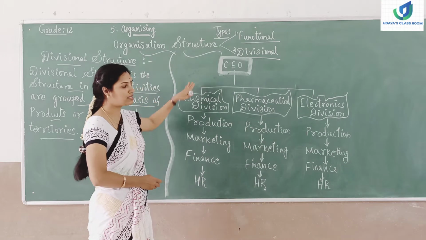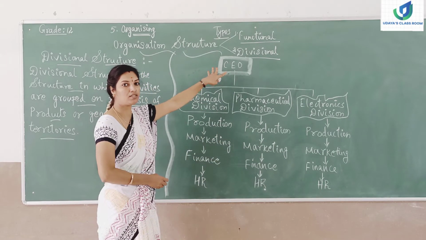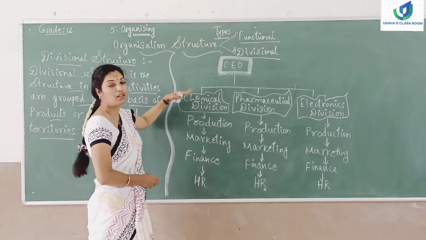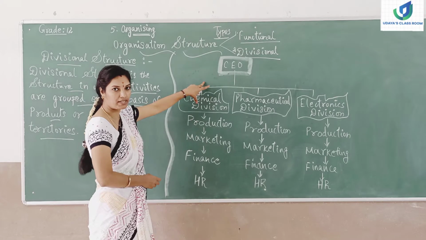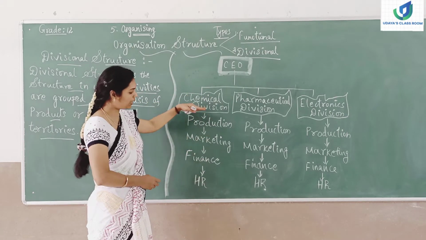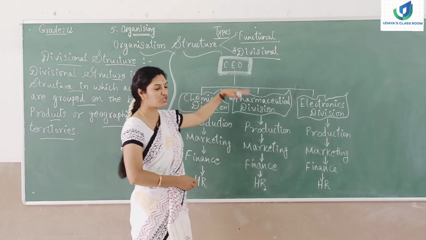So what we can understand from this divisional structure is, the top CEO will be there, and under the CEO, all these divisions will be coming. The divisional head will be taking care of the particular division. Under the divisional head, all the departments will be coming. So this is what the divisional structure is about.